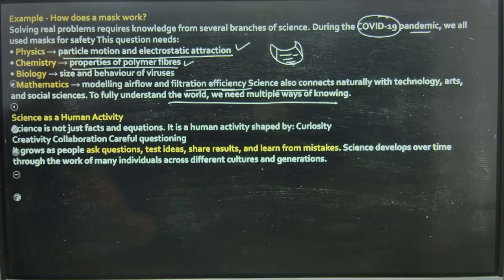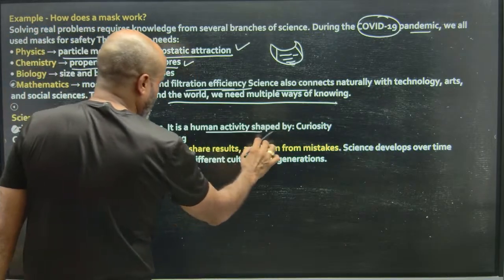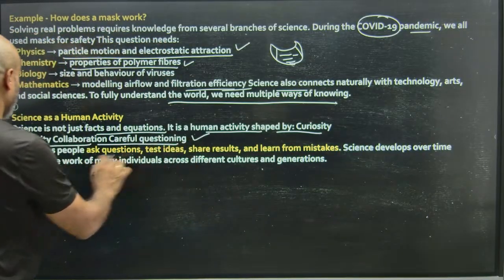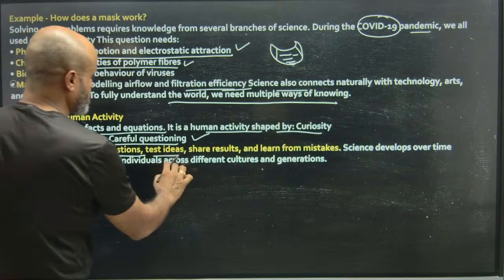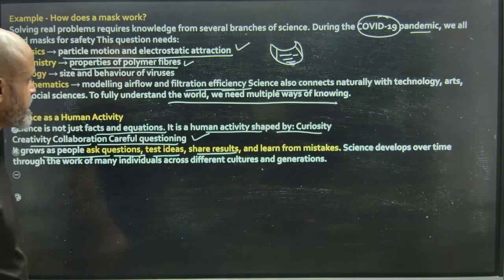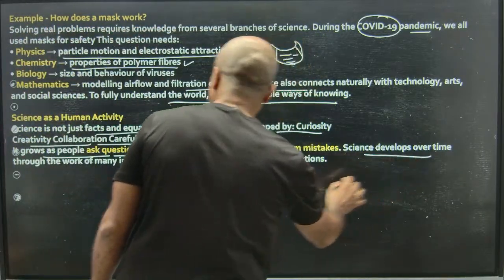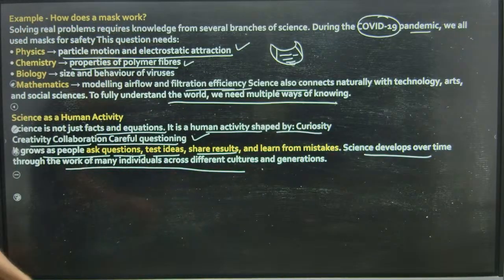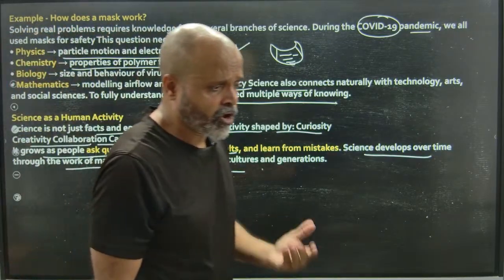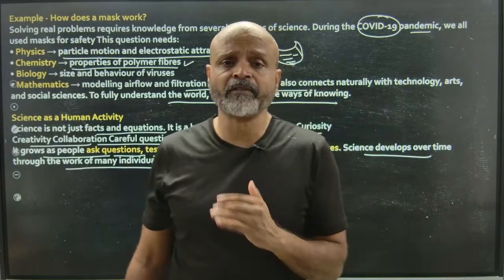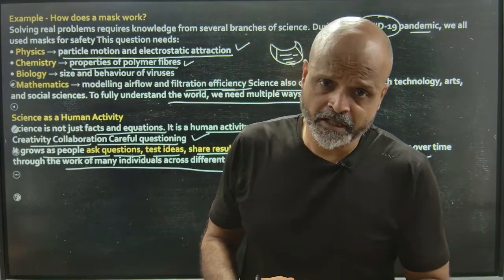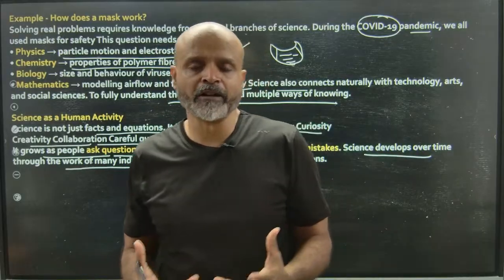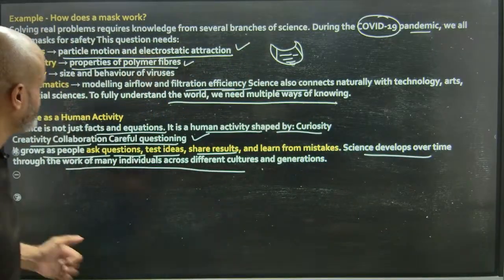Science is a human activity. Science is not just facts and equations, it's a human activity shaped by curiosity, creativity, collaboration, careful questioning. It grows as people ask questions, test ideas, share results, and learn from mistakes. Science develops over time through the work of many individuals across different cultures and generations. So it's not just a country or a set of people who have contributed to the development of science. It's the basic human sense of curiosity that has contributed to the development of science all across the world.